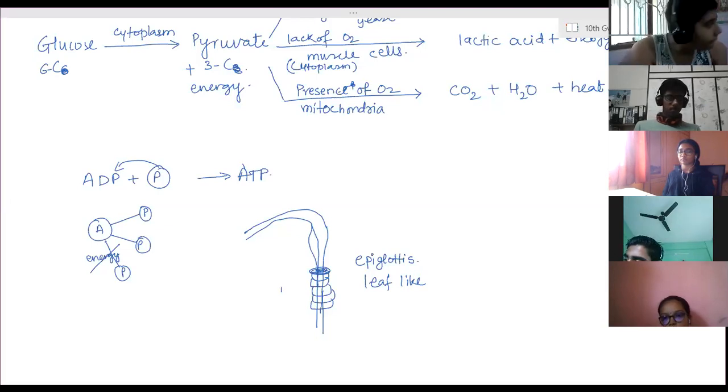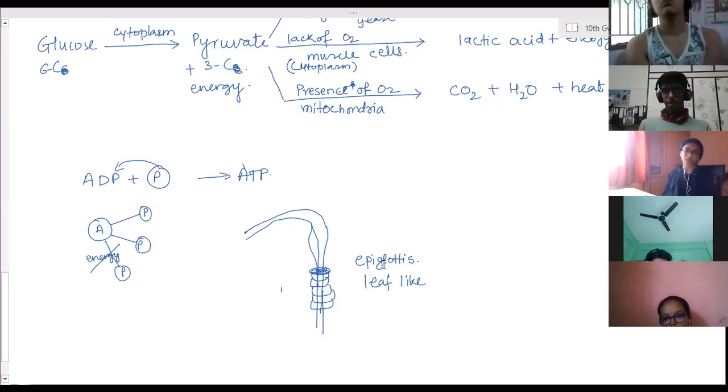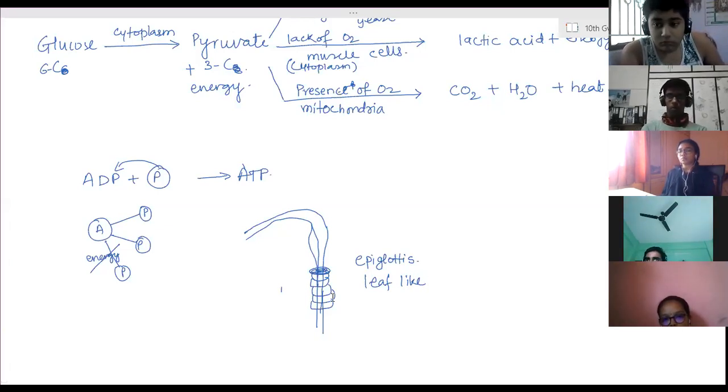Whenever we are swallowing anything, the food should pass through the esophagus, not through the trachea. That is done by a precautionary measure, a leaf-like aperture that immediately covers the trachea. Therefore, food will not enter. If any single food particle enters the trachea, we start hiccups, to remove that particle from the trachea.